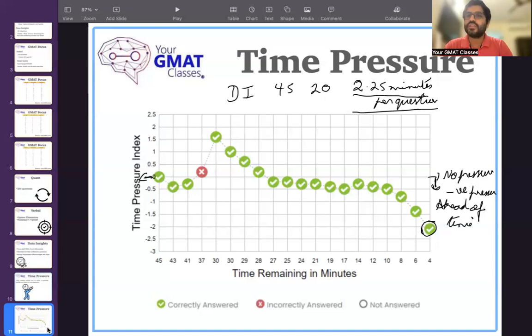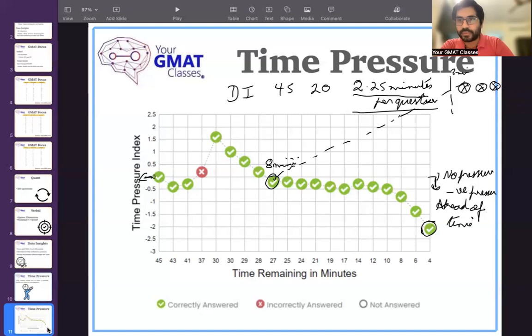In 45 minutes, you have to ensure that you pace it in a way that in the end, you shouldn't be left with a lot of questions and very little time. Because that will really hamper your accuracy. So let's say, for example, somewhere here you came across a question where you ended up spending 8 minutes. So this graph will go something like this. And the problem that will happen in the end is you will have 3 minutes left and 3 questions left. Most likely you will get all of them wrong.